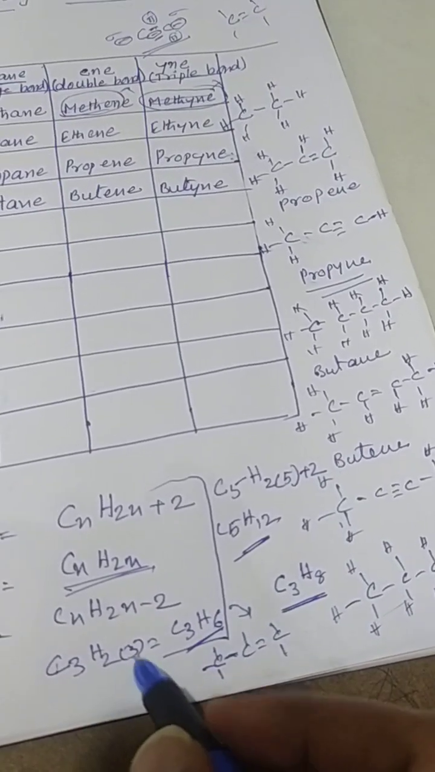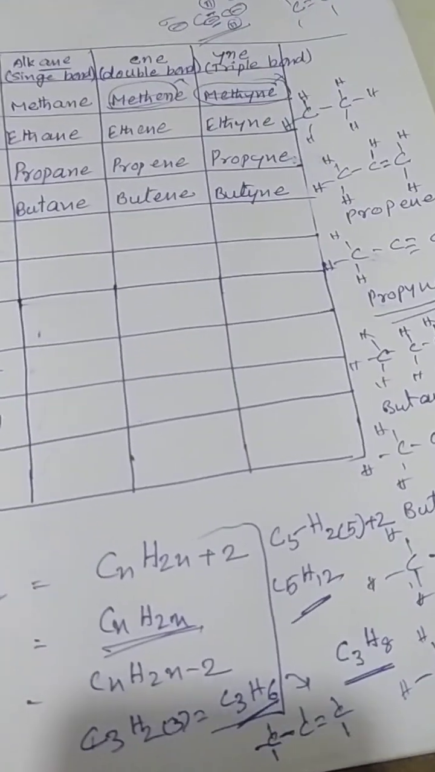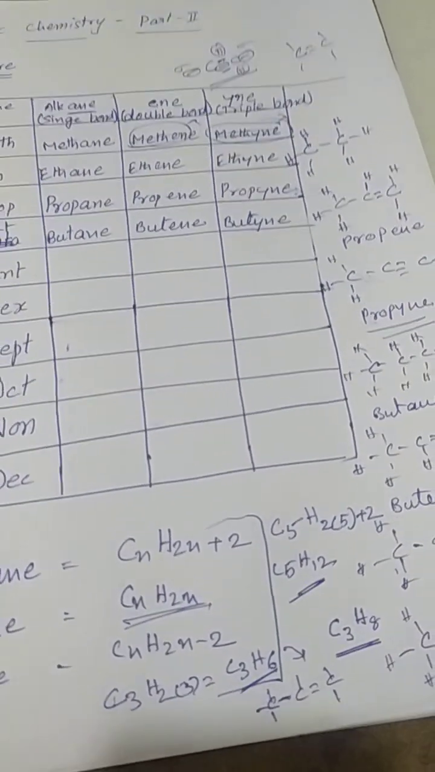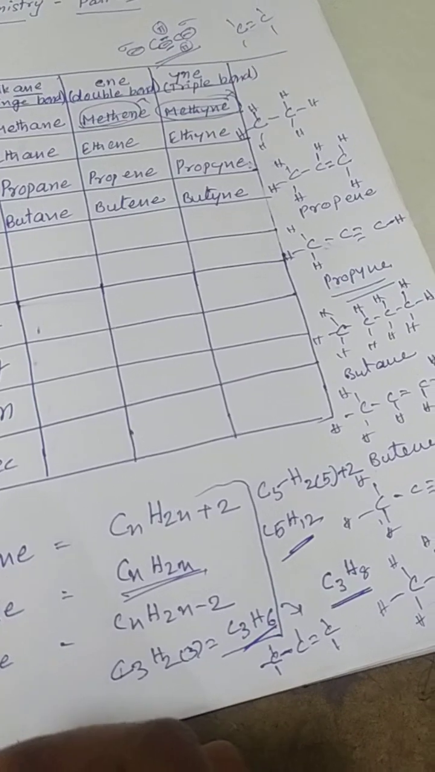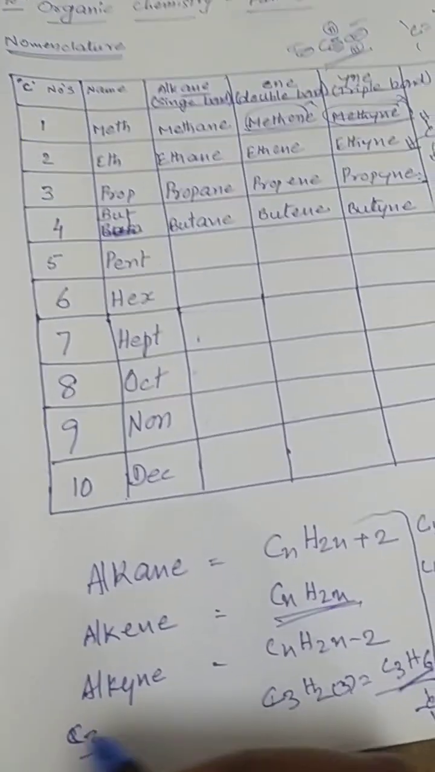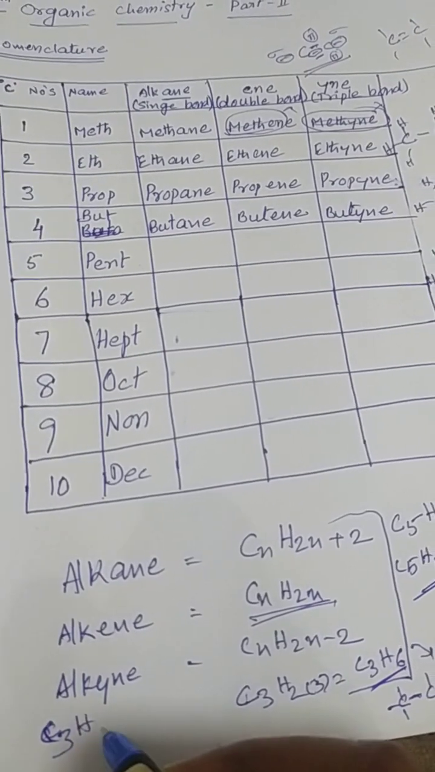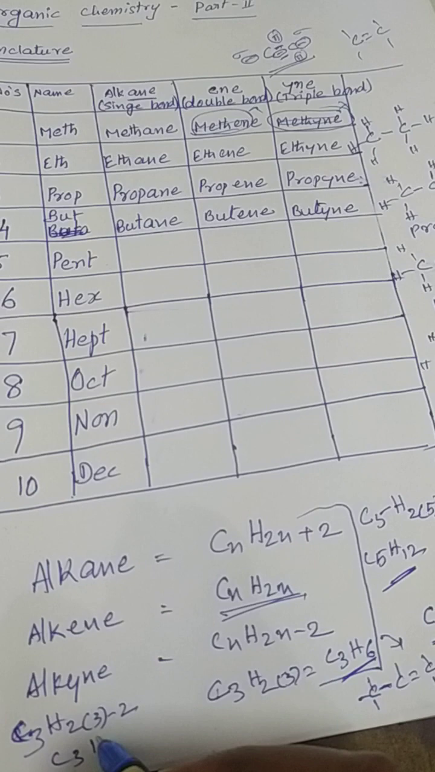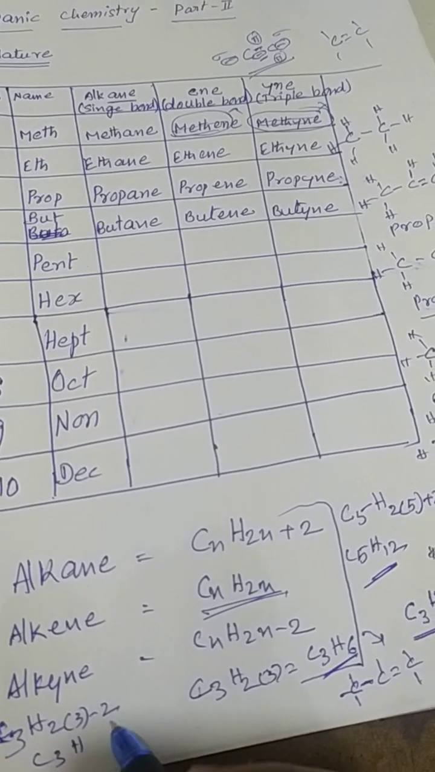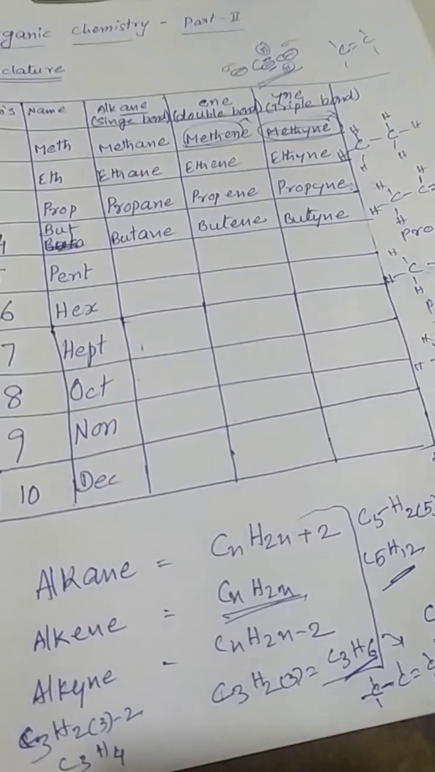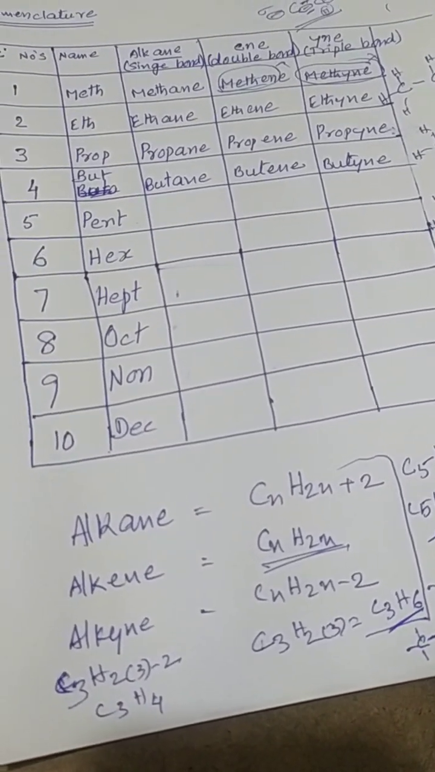Similarly, I am going to write propyne. The formula for propyne, an alkyne, is CnH2n-2. Let's see: C3H2 into 3 minus 2. That means 2 threes are 6, minus 2, that is 4. C3H4.